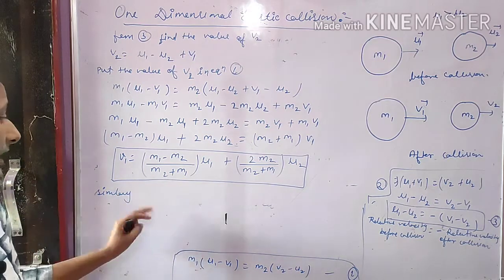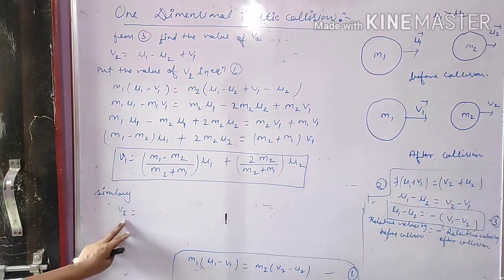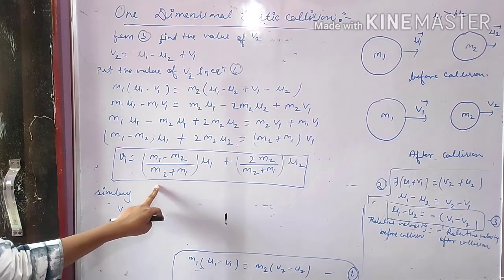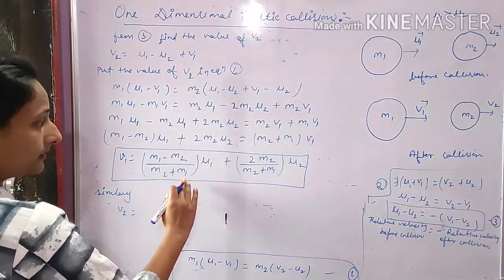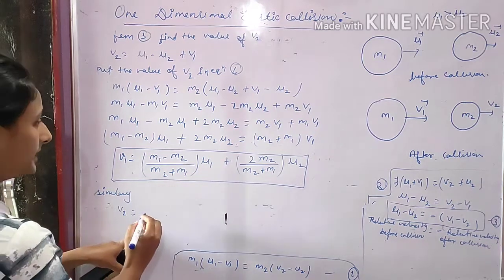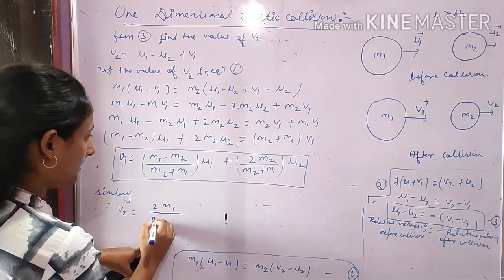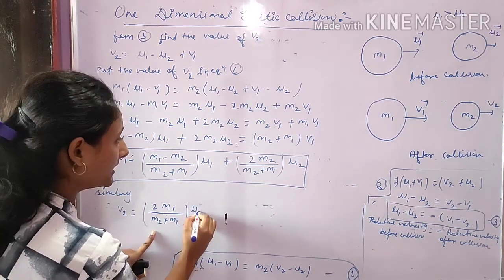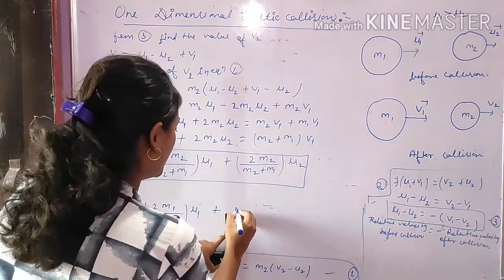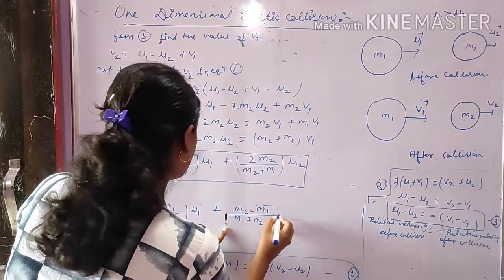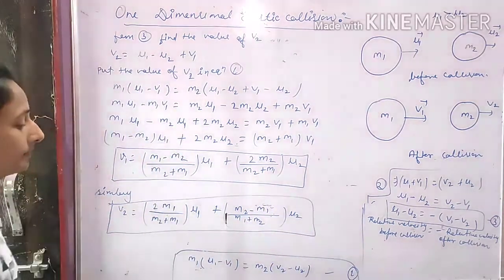Without solving, we use a trick: we replace u1 with u2, so we write 2 m1 upon (m2 plus m1) for u1, plus, and here we replace m1 with m2 and m2 with m1, so we write (m2 minus m1) upon (m1 plus m2) u2. So this is the value of v2.